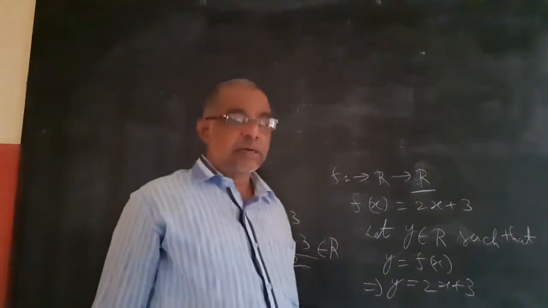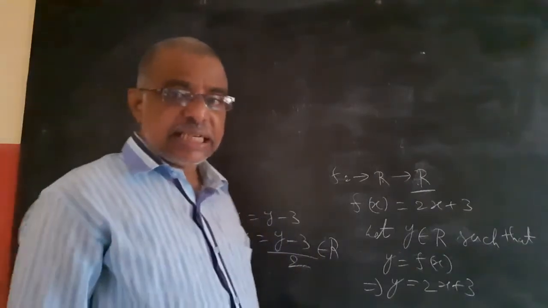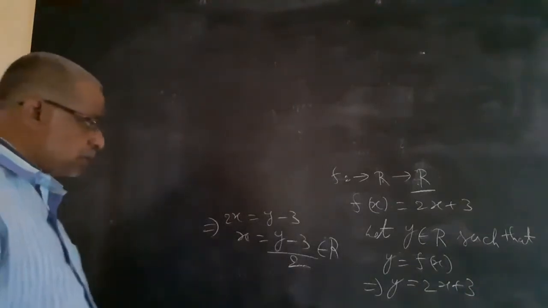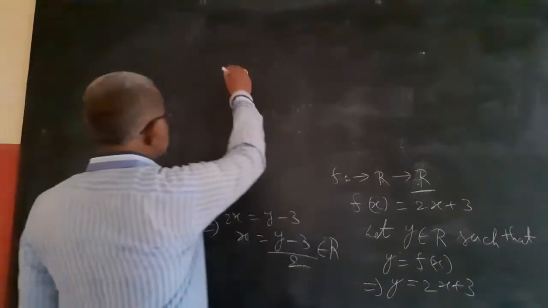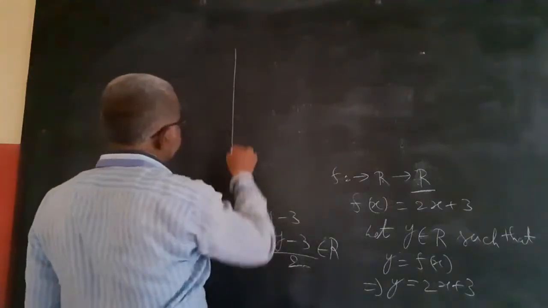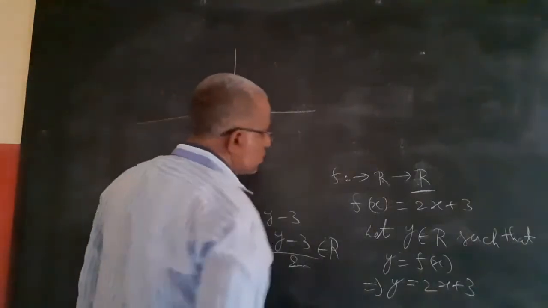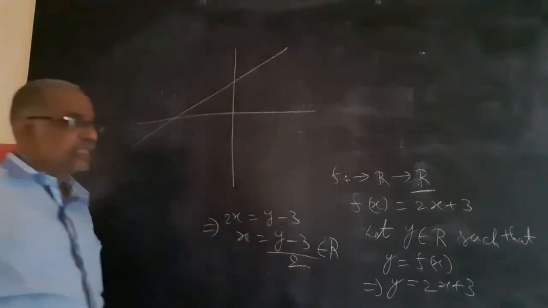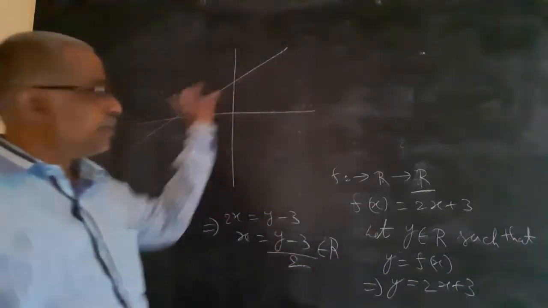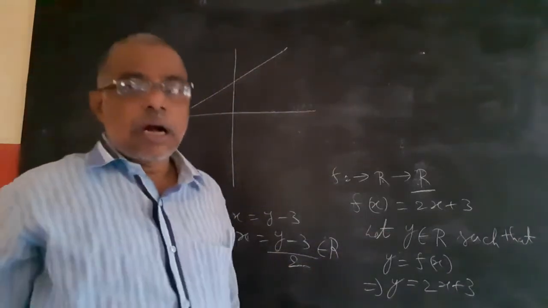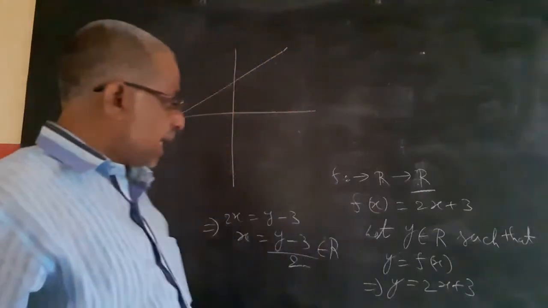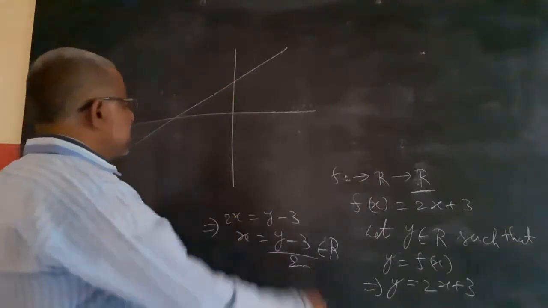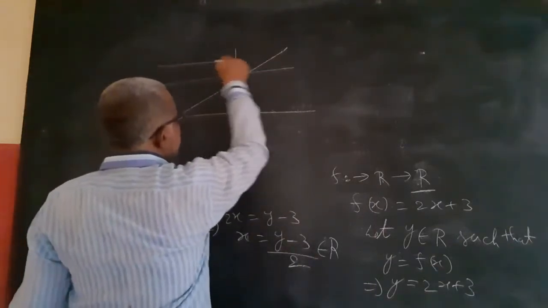Then we can say that the function is onto. If you draw the graph, the 2x plus 3 graph will be like this. But how can you say whether it is onto? Take all the elements of the codomain. This is y. If you draw the horizontal line, it cuts at least one point.